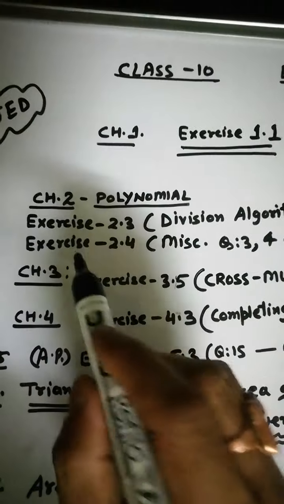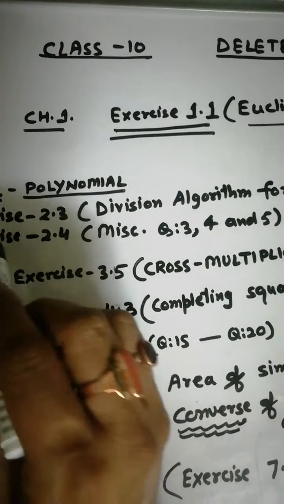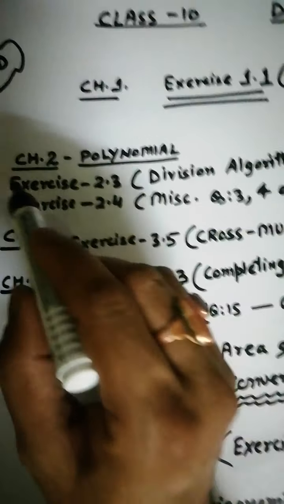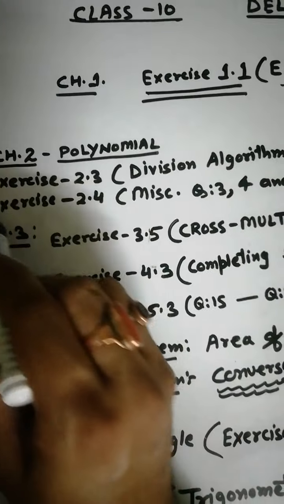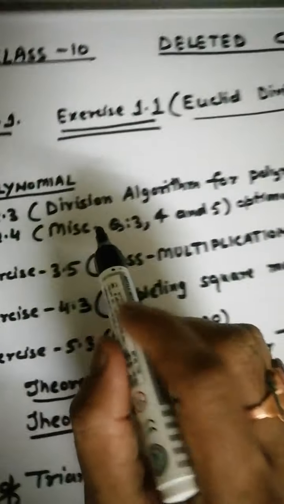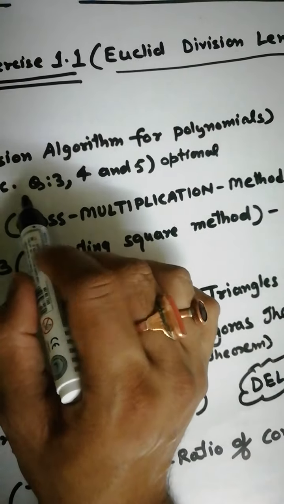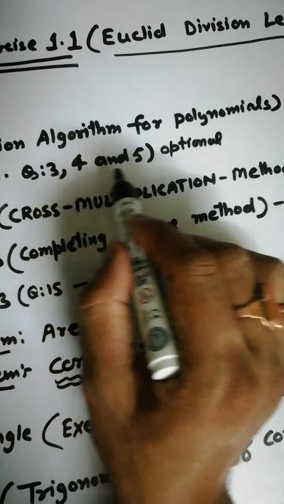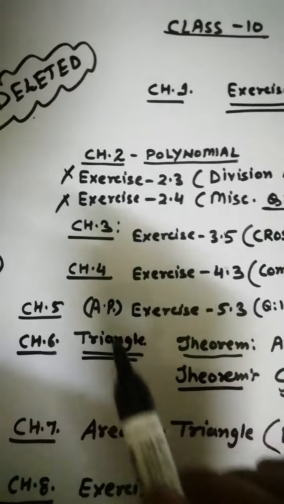And chapter 2, that is polynomials. In exercise 2.3, division algorithm for polynomials, you have no need to do exercise 2.3. Also, exercise 2.4, you have no need to do. And also your miscellaneous questions, meaning optional questions: in the optional exercise, question numbers 3, 4, 5, you have no need to do.